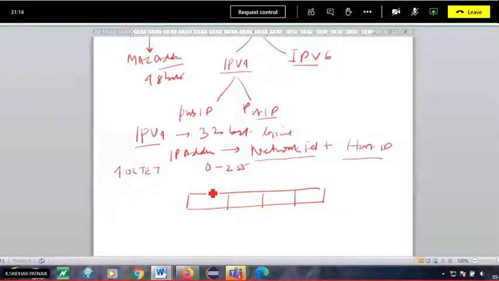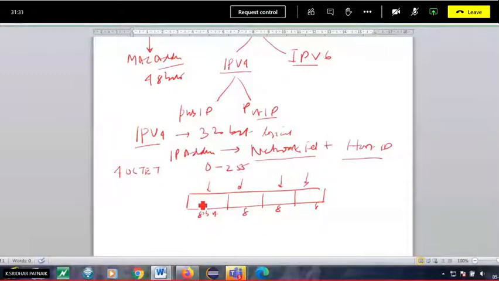So this is 1 octet, this is another octet. Why is it called an octet? Because it takes 8 bits. Here also 8, here also 8, 8. Okay. So it takes 8 bits and in total it becomes 0 to 255.